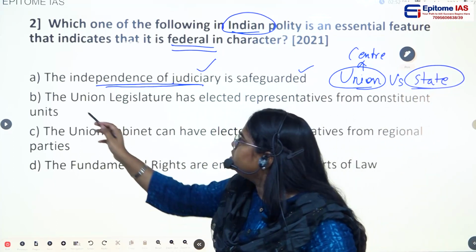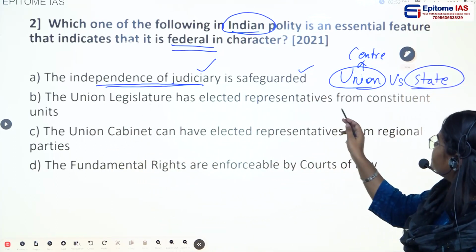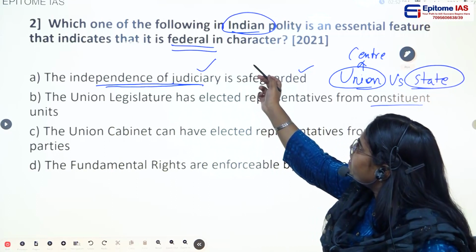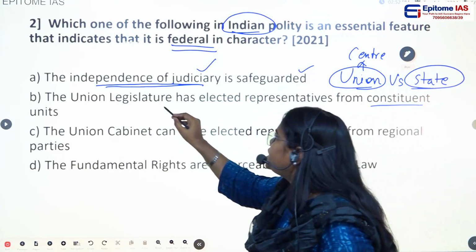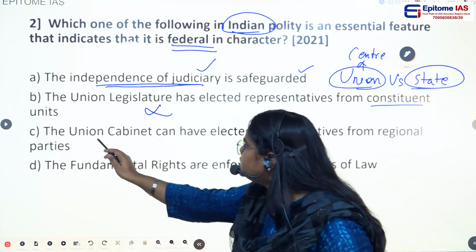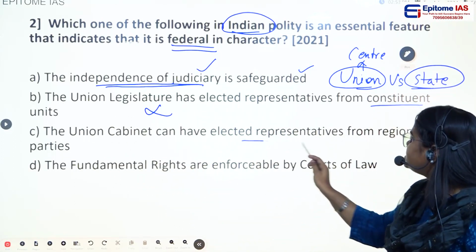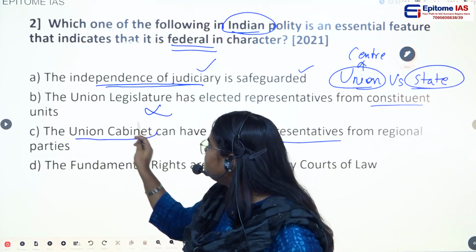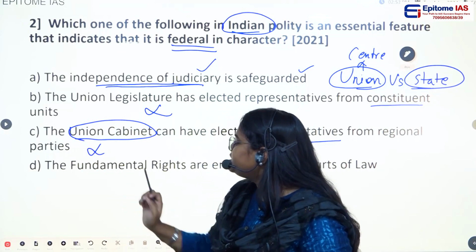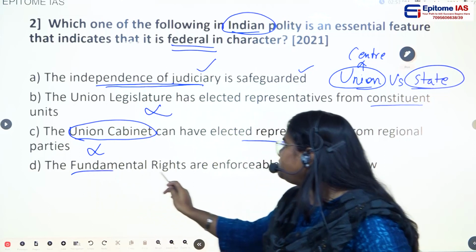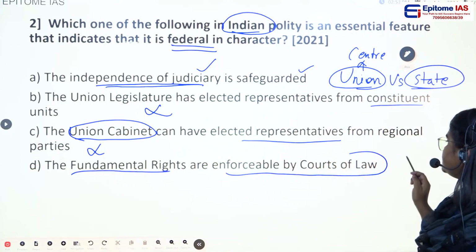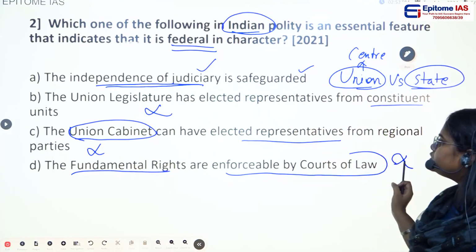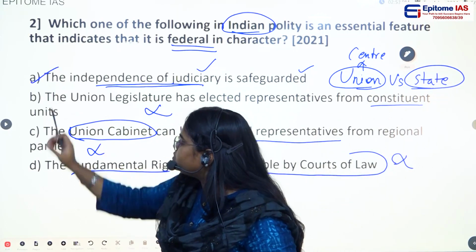If you see the second option, the union legislature has elected representatives from the constituent units. Yes, this statement is true, but it is not related to the federal character of the Indian polity. So we can eliminate this option. Then option C, union cabinet can have elected representatives from regional parties. Yes, sometimes regional parties can represent the union cabinet, but not always. So we can eliminate this option as well. Then option D, the fundamental rights are enforceable by the court of law. Yes, this statement is correct, but in the context of federal character, this is not related. So we can eliminate this option as well. So the correct answer is option A.